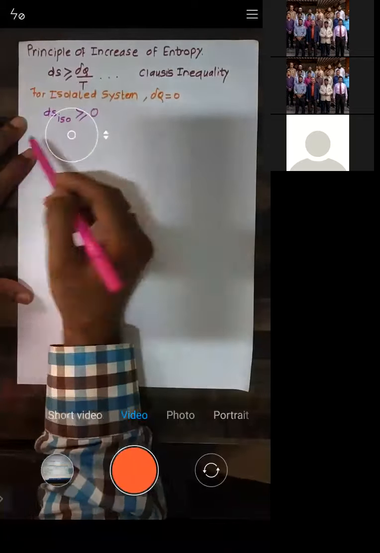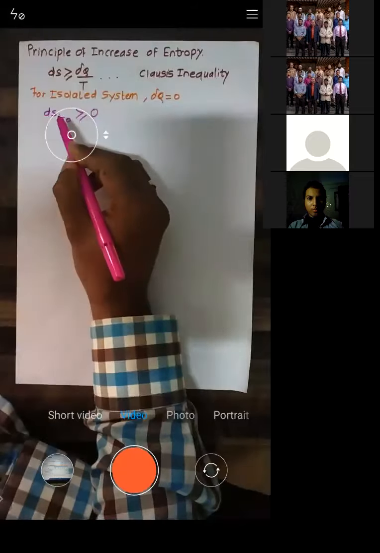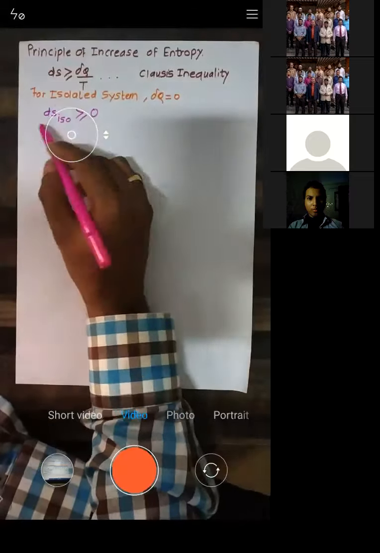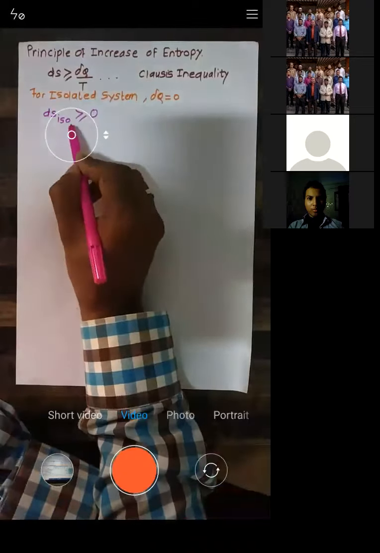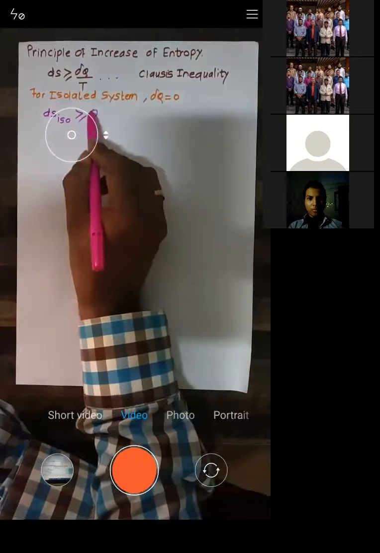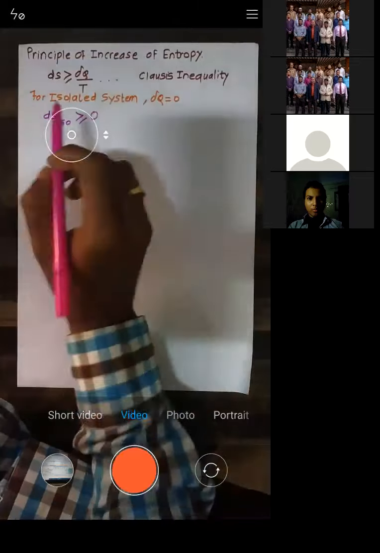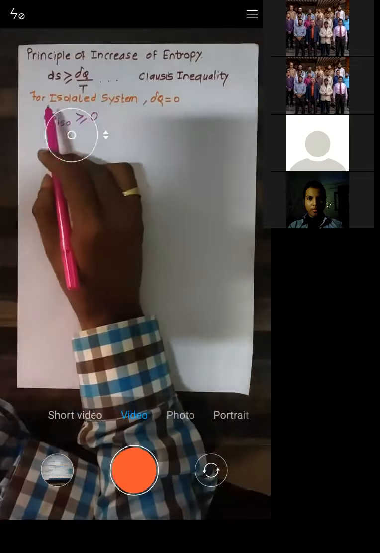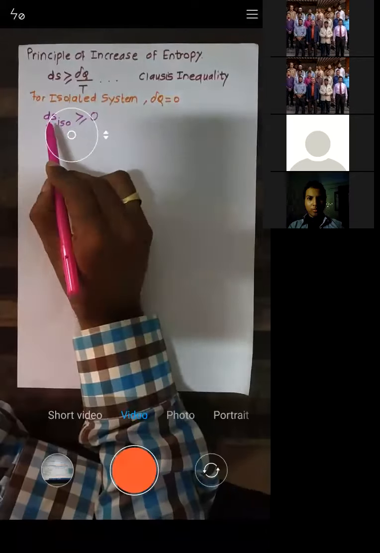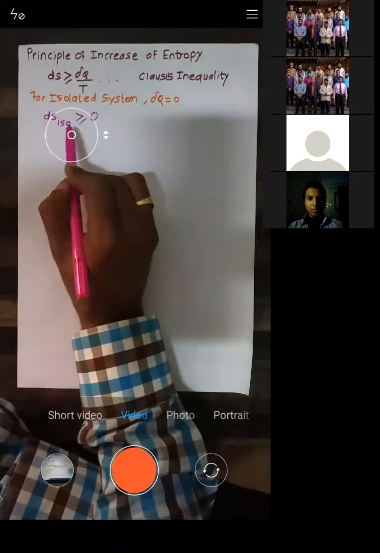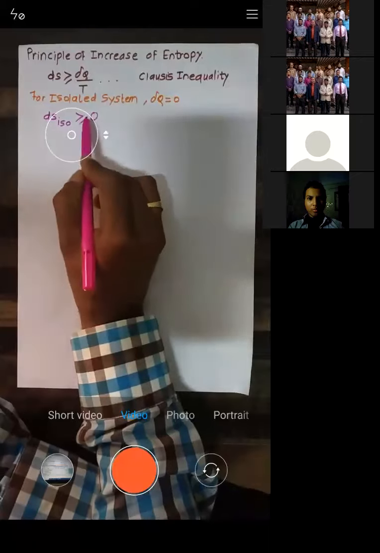What do you mean by ds? ds is nothing but change in entropy. d is change, s is entropy. So the change in entropy of an isolated system is greater than or equal to zero.